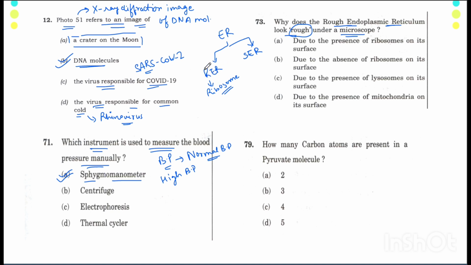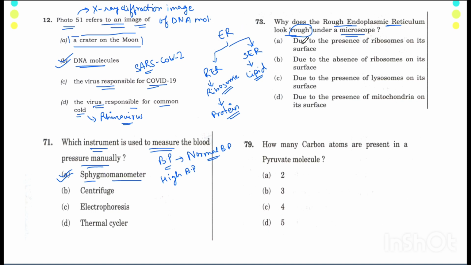So R for rough and R for ribosome. So if the ribosomes get attached to the surface of endoplasmic reticulum, it becomes RER. And because of this ribosome, it will synthesize protein. And the SER, because the ribosome is not present, it will not synthesize protein. Rather than the synthesis of protein, it will be involved in lipid synthesis. So that is all about ER.